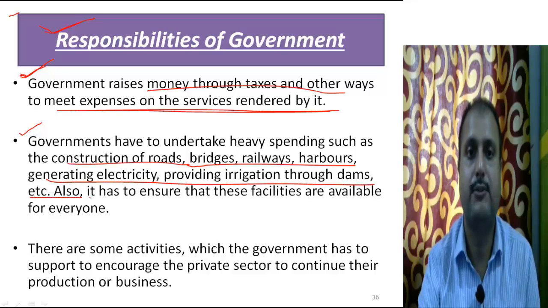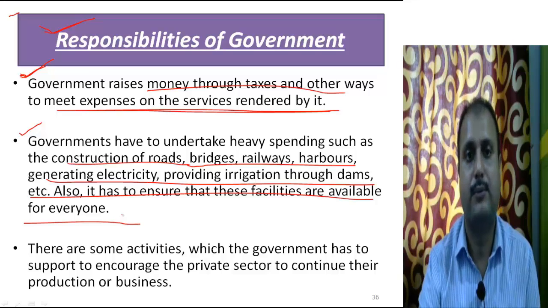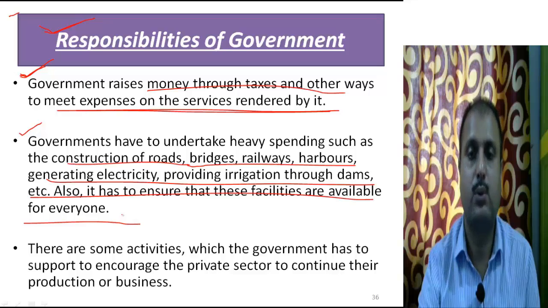These are welfare things which target all the people. On the road, every person will move, and it will also provide easy transportation for all the people of India. So it is the responsibility of the government to take on heavy spending like the construction of roads, bridges and railways. It is the responsibility of the government itself.